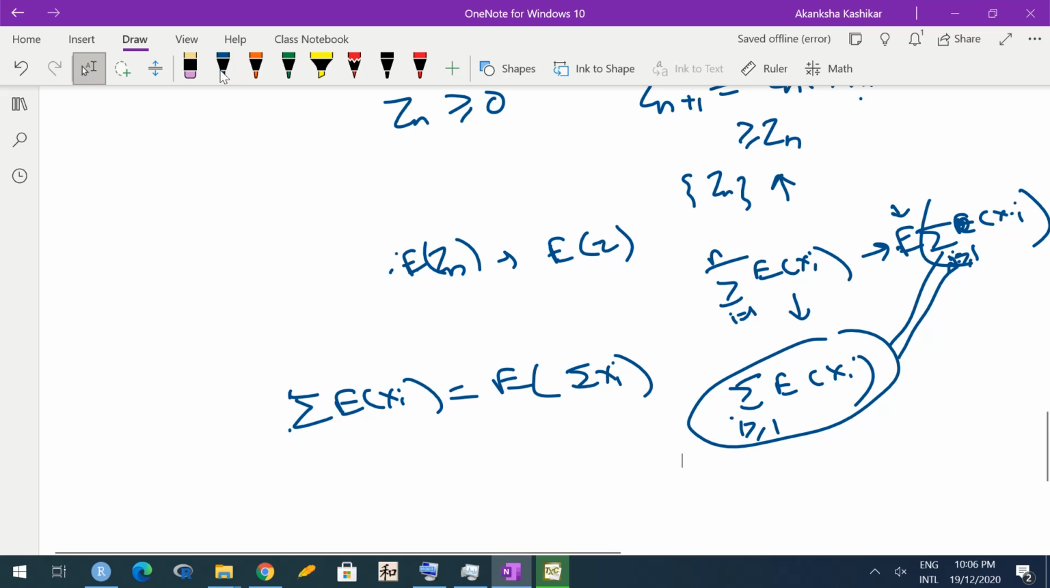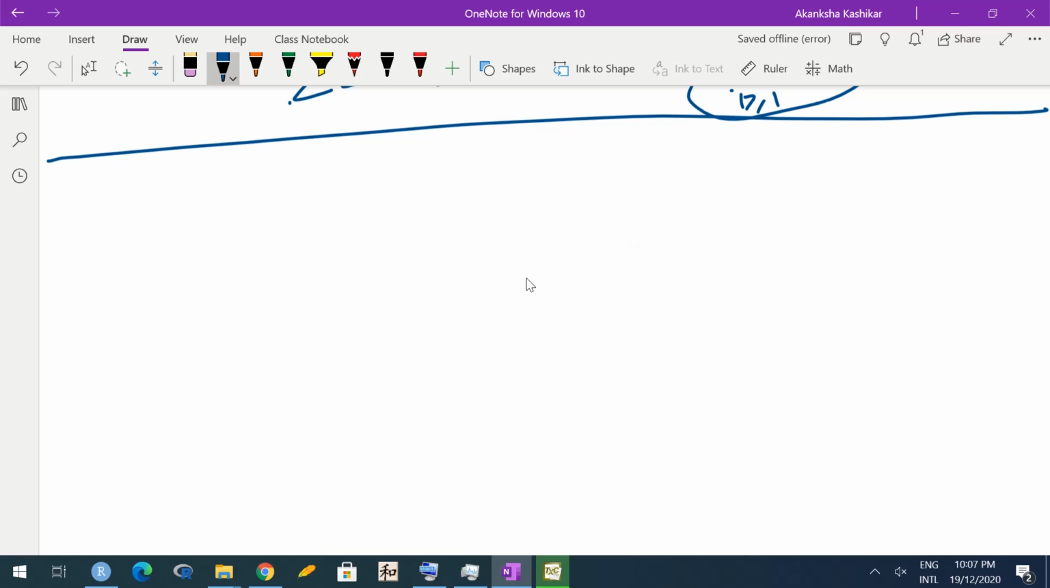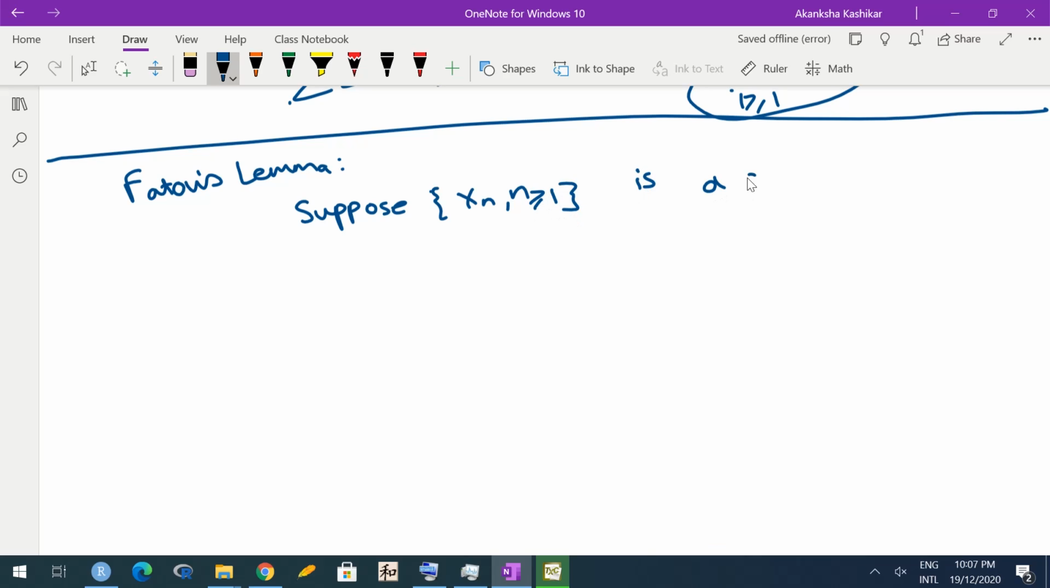Okay, so these were some applications of the monotone convergence theorem. Now let me go to another important result, which is known as Fatou's lemma. Let me again write down the statement first. Suppose xn, n greater than or equal to 1, is a sequence of random variables defined on omega, F, P. Fatou's lemma actually consists of three parts.